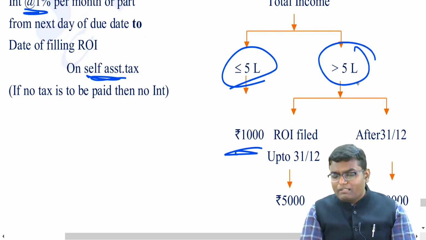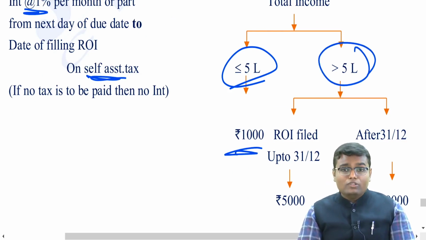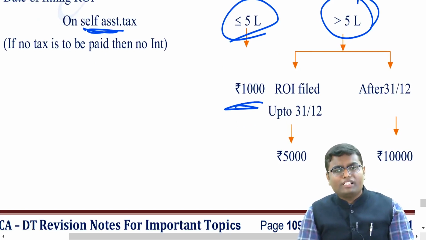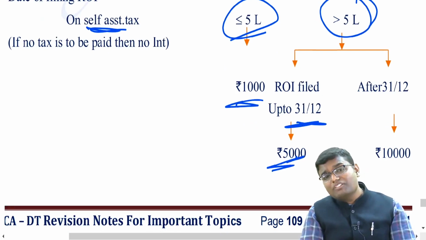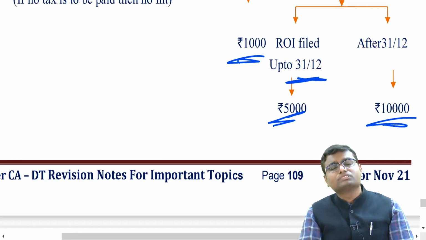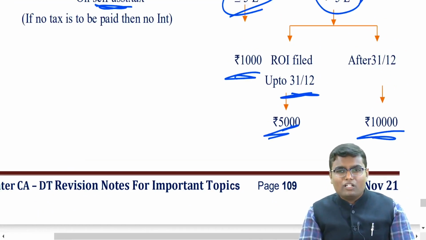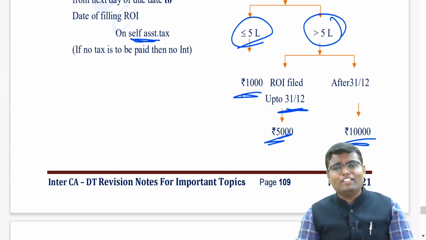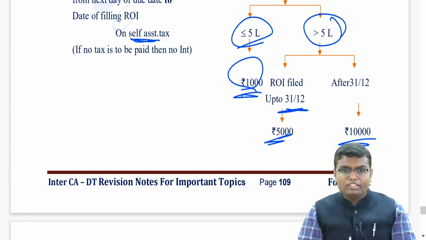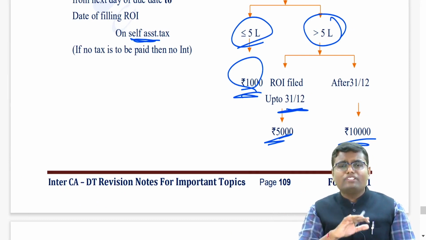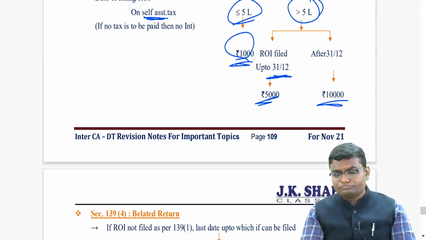If your total income is more than 5 lakh, then see up to which date you are filing your return. Up to 31st December, then 5000. After 31st December, then 10,000. But if your total income is less than or equal to 5 lakh, then even if you are filing your return of income after 31st December, still it will be 1000 only. So 234F late fee depends on the total income.